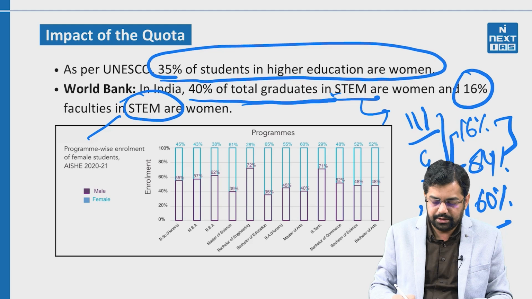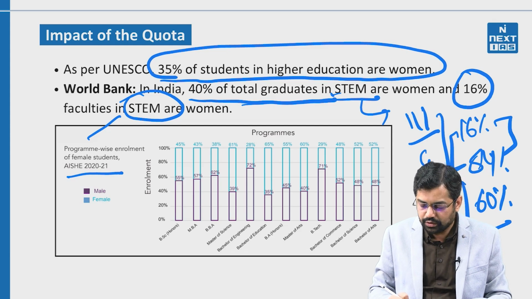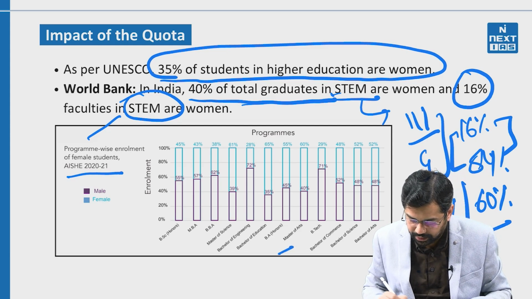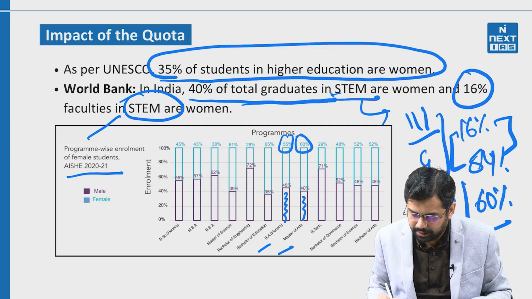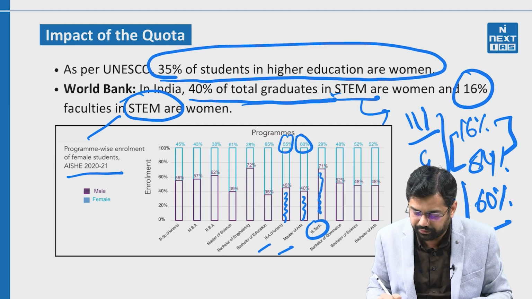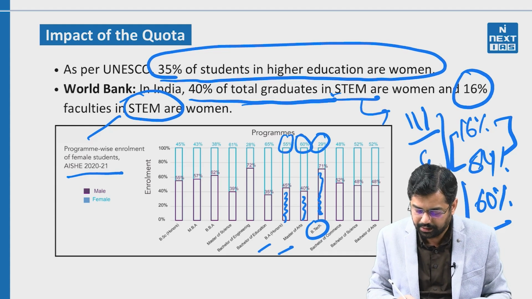So here there is a graph which has been published by a particular report, and here if we see the fields or the domains which are humanities have a much higher participation as compared to the domains involving technology or engineering. So if we go by Master of Arts or Bachelor of Arts, here we see that the percentage of male is 45 and 40% respectively, where the female percentage is 55% and 60%. But when we compare this with the BTech, we see that the percentage of female is just 29% and the percentage of male is 71%.